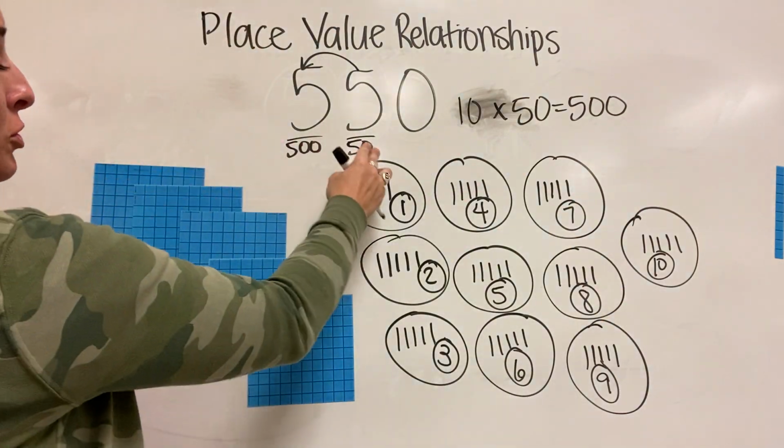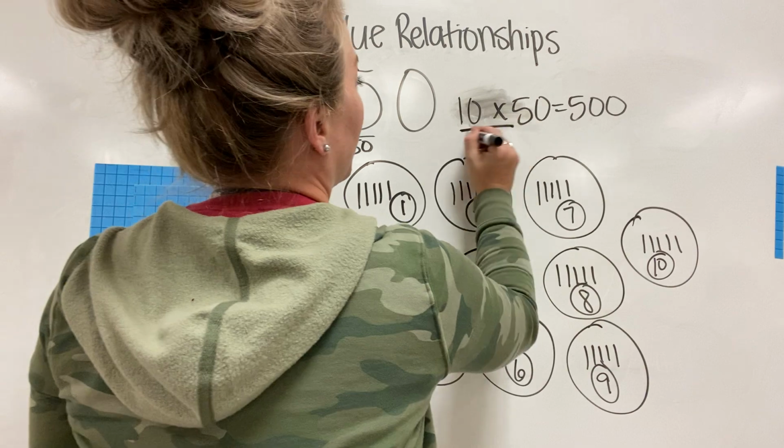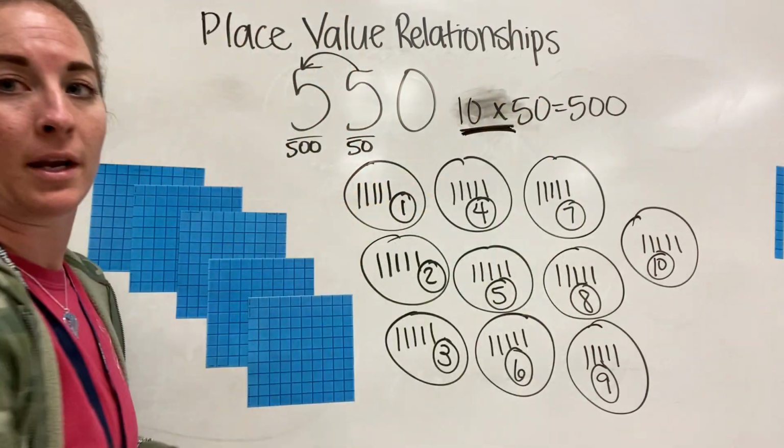So that means these two digits are related because I can multiply it by 10 to get to the next place value.